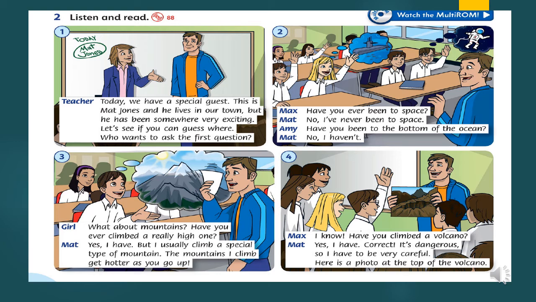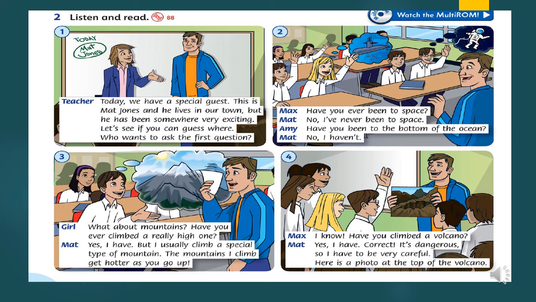What about mountains? Have you ever climbed a really high one? Yes, I have. But I usually climb a special type of mountain. The mountains I climb get hotter as you go up. I know. Have you climbed a volcano? Yes, I have. Correct. It's dangerous, so I have to be very careful. Here is a photo at the top of the volcano.